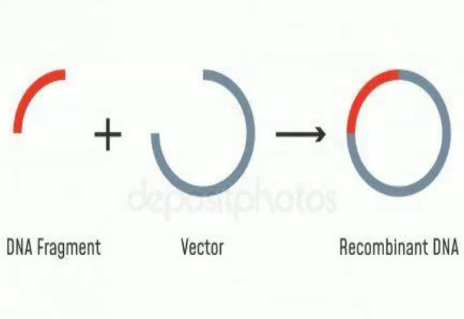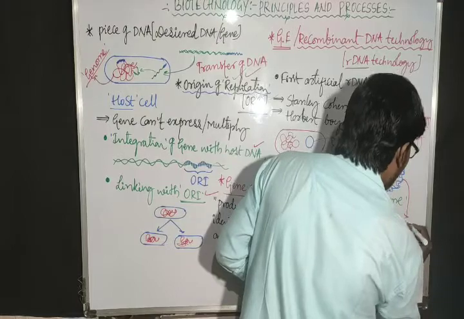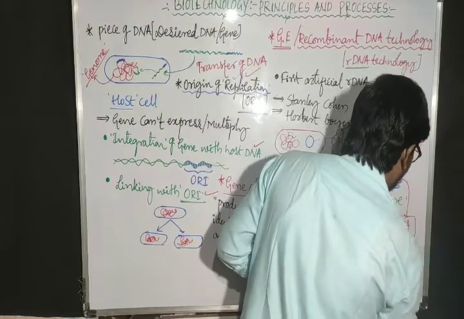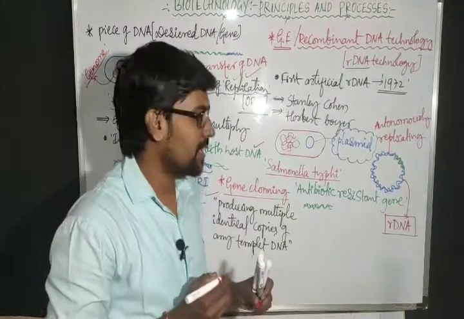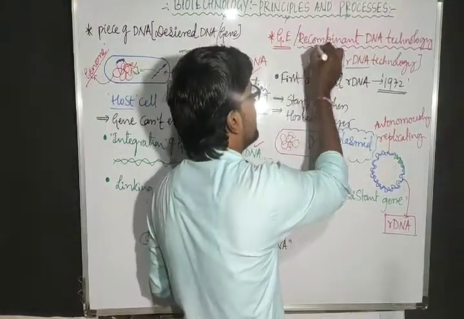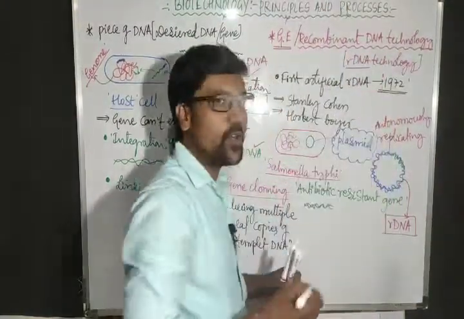Now I introduced that gene, so the combination is changed. If the combination of the DNA changes, we call it a recombination, and now the DNA becomes rDNA. So that technology is recombinant DNA technology.